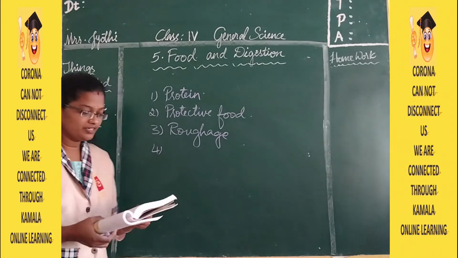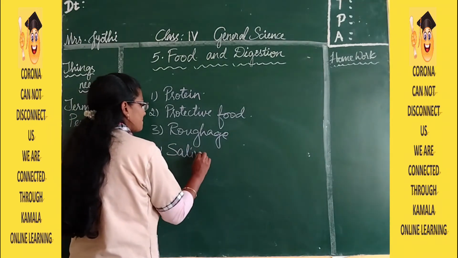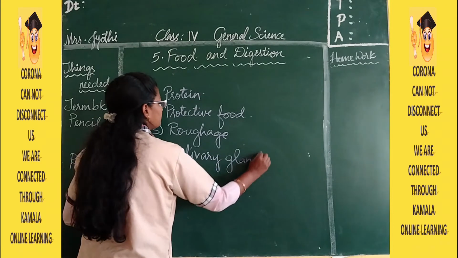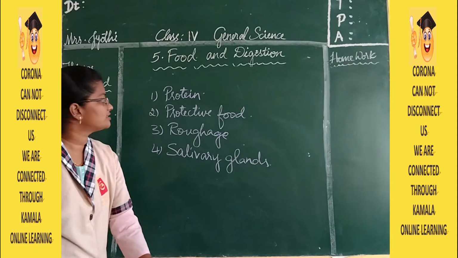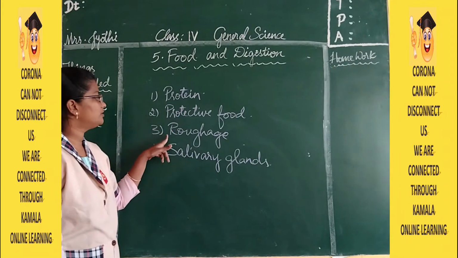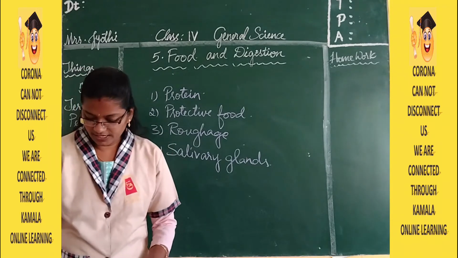Saliva is secreted from the salivary glands. So these are the answers of the checkpoints. First one is protein, second one is protective food, third one is roughage, and fourth one is salivary glands.